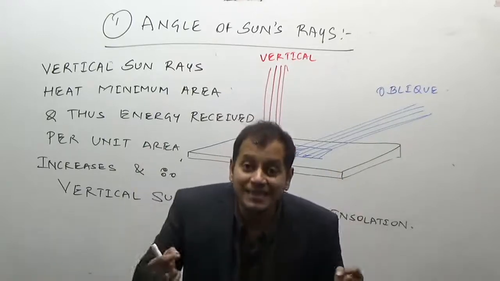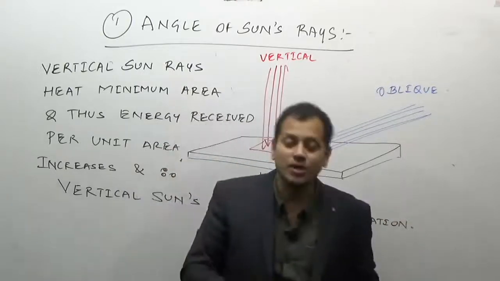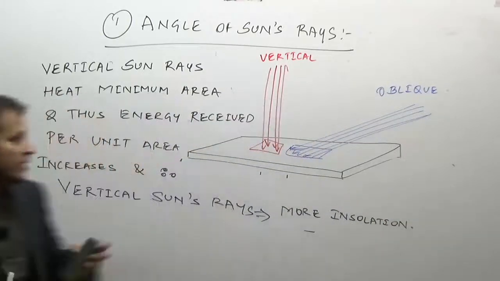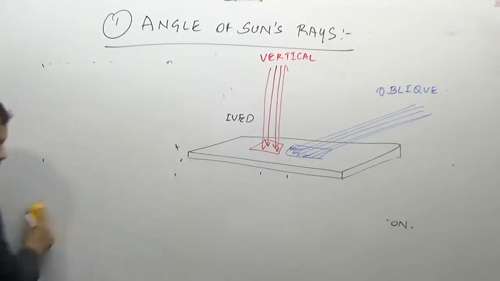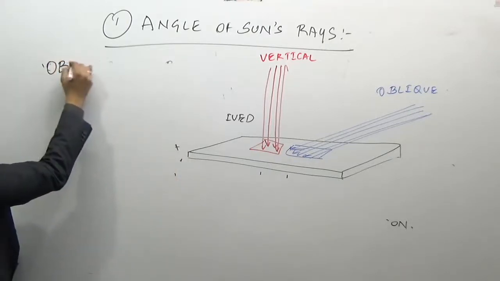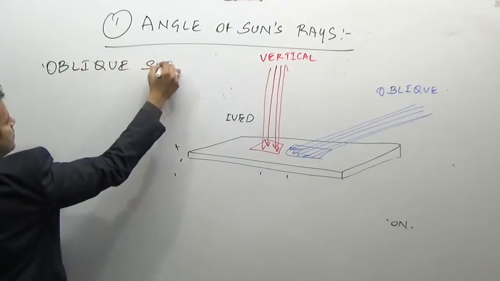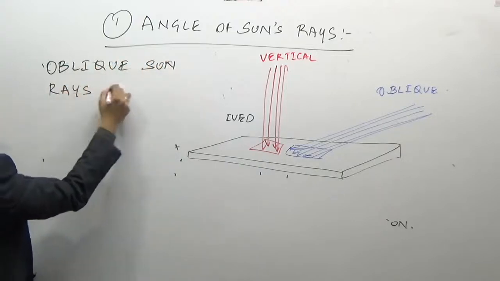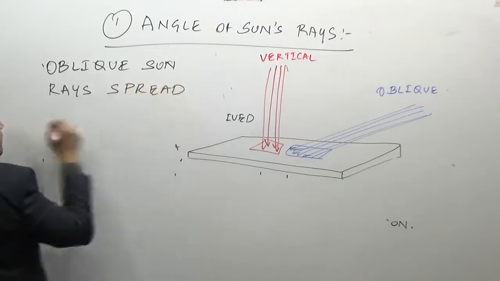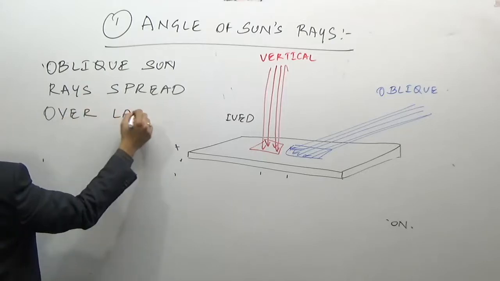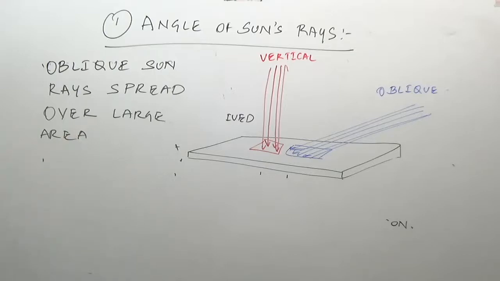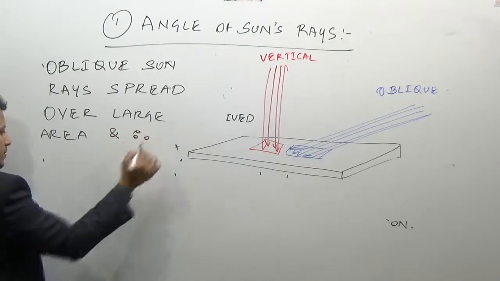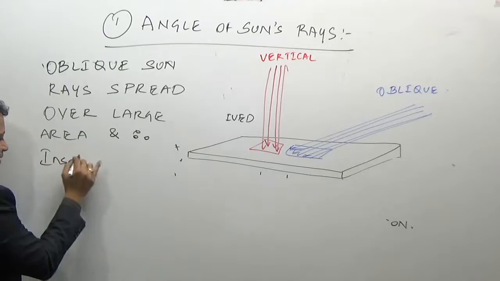Therefore, the oblique sun rays are associated with a lesser amount of insolation.